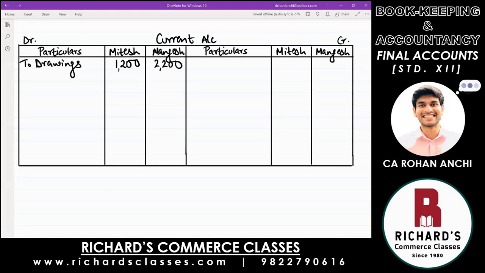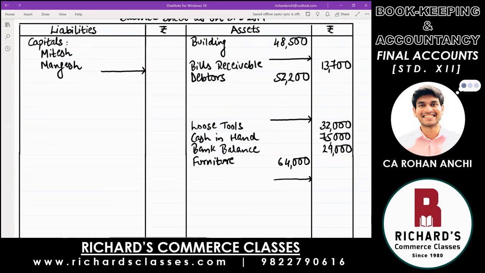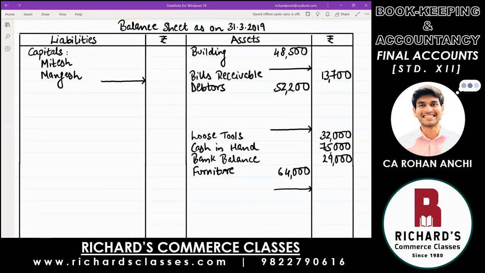Let's move to the credit balances. The first item there is sundry creditors. That is a liability. In the balance sheet on the liability side, below capitals, now you don't need to leave a line. Directly write down creditors. Amount is 38,000.